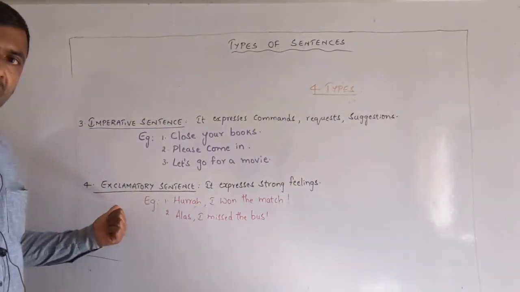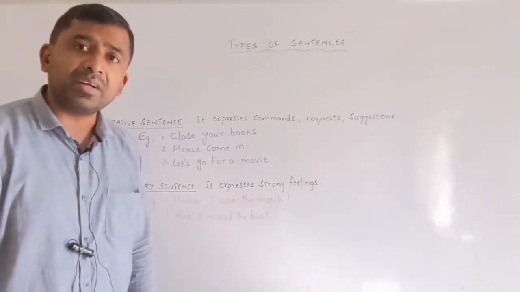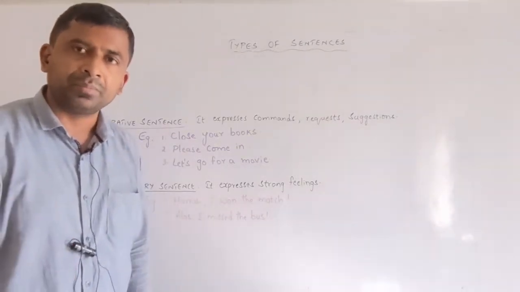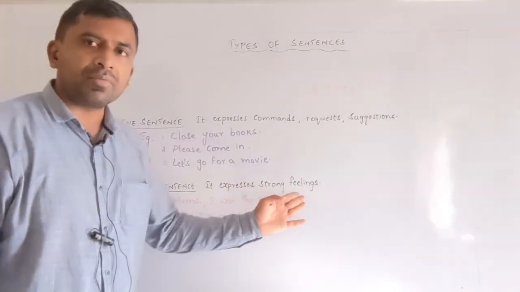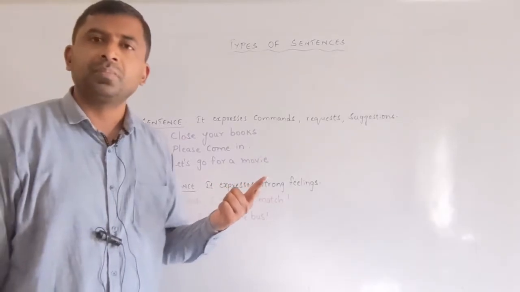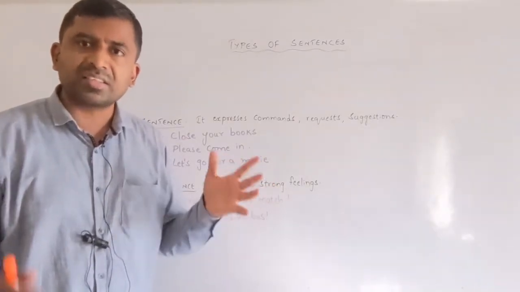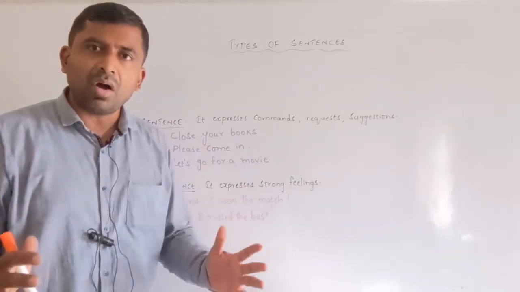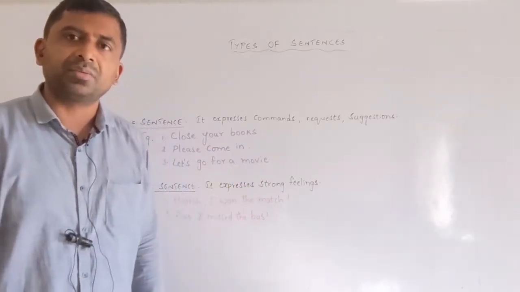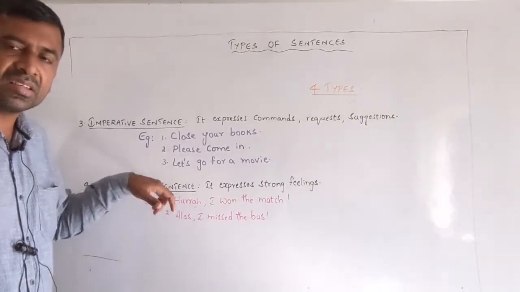The fourth one, exclamatory sentence. What is the meaning of an exclamatory sentence? Exclamation. It expresses strong feelings: happiness, sadness or sorrow, surprise, fear. All these are strong feelings. Hence, they are called exclamatory sentences.